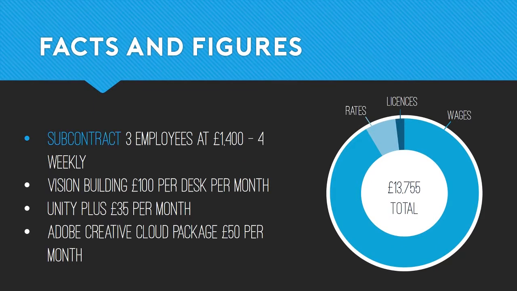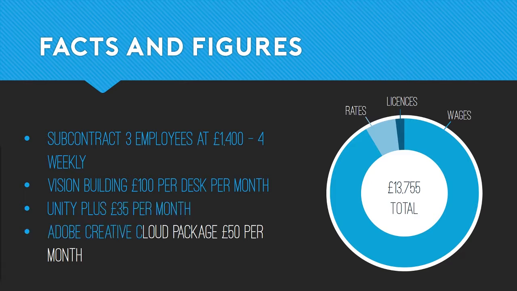The total cost for the 12-week project to produce the platform and a single route will be £13,755. Most of this will fall under wages for the team. The staff will be subcontracted for 12 weeks and paid £1,400 on a 4-weekly basis. This totals £12,600 for 3 staff over the 12 weeks.